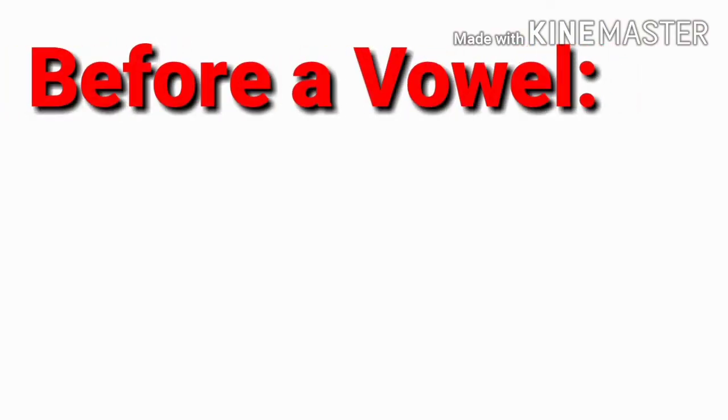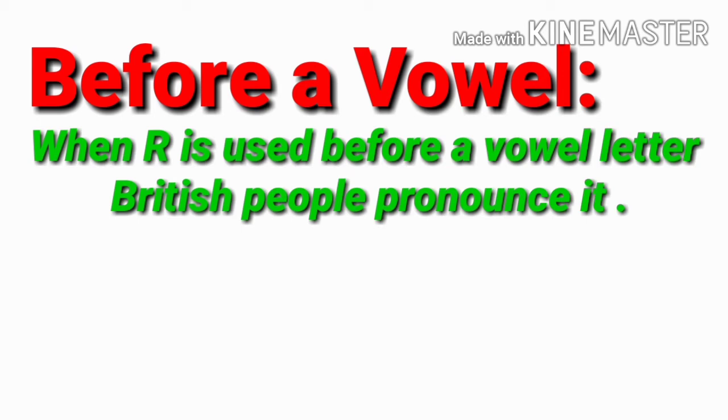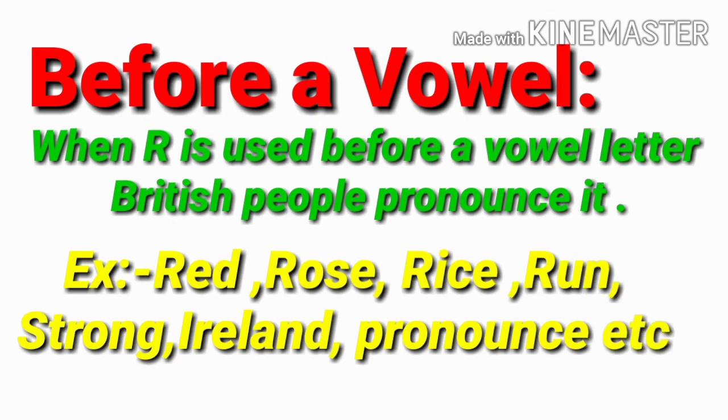Before a vowel. Actually, when R is used before a vowel letter, British people pronounce it. Now I will show you a few examples related to this definition. So let's see. Here are a few examples.